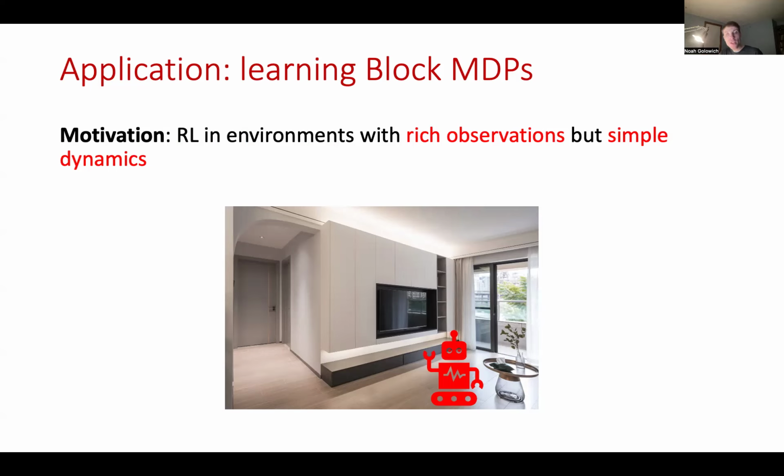However, the actual observations the robot sees, which may be via cameras, can be extremely complicated. For instance, there's a window in the room, there's a TV in the room, someone could turn on the TV and start flipping between channels. All of these create extremely complex observed dynamics, which the robot has to somehow filter out so as to learn the underlying latent dynamics of the actual physical system.